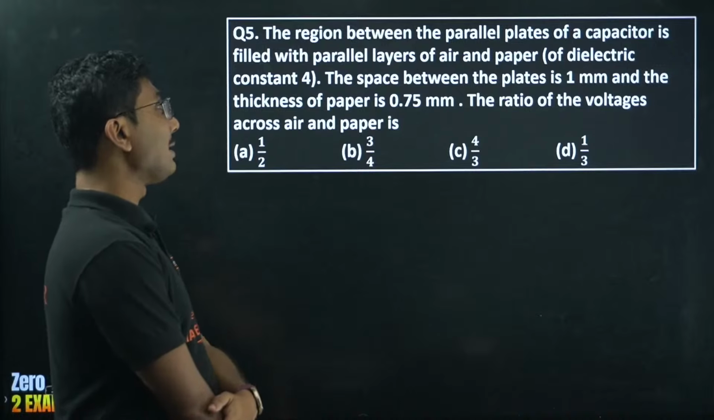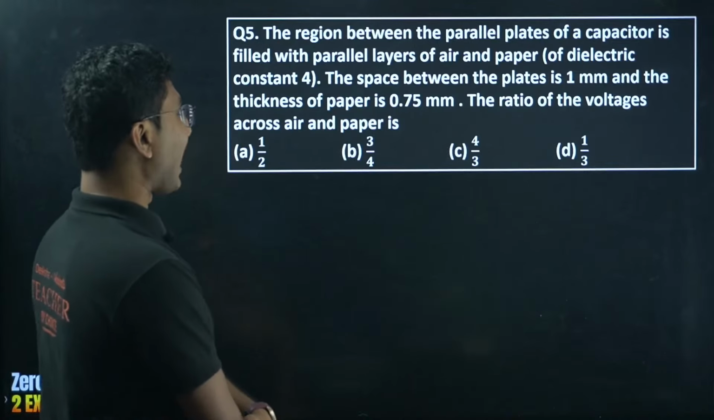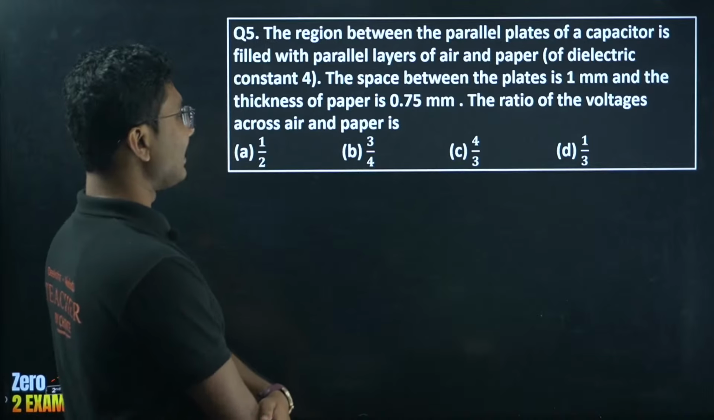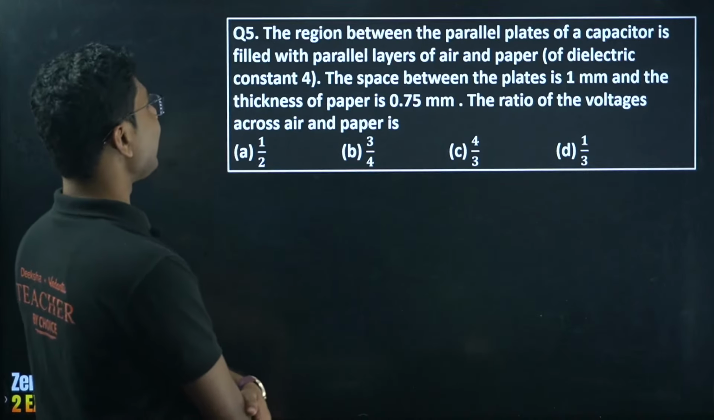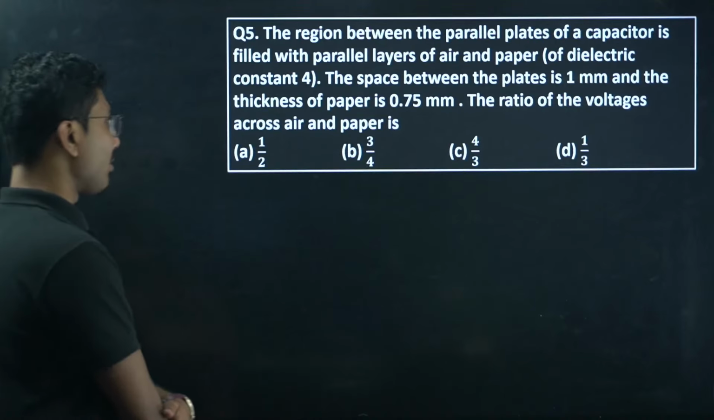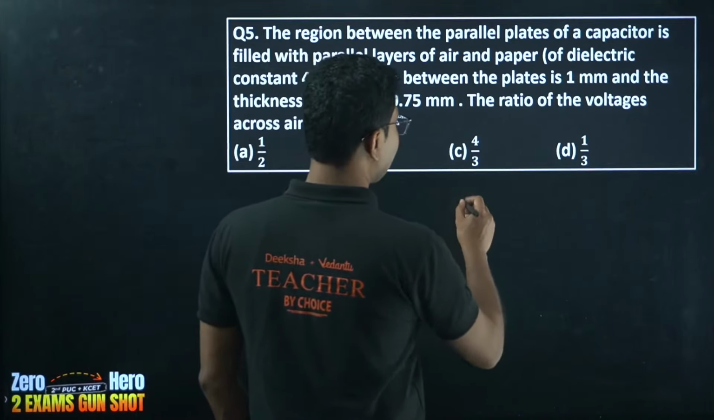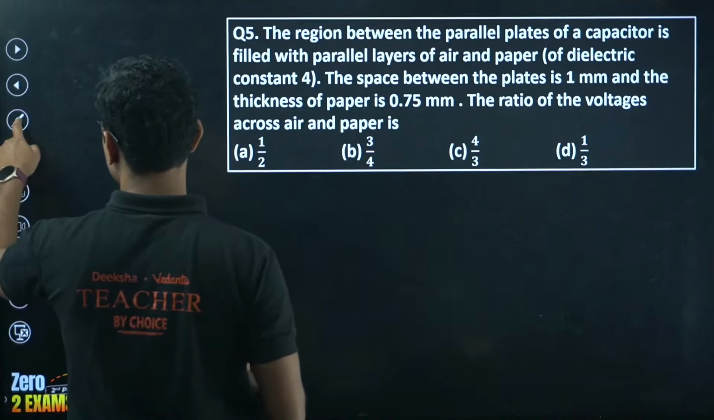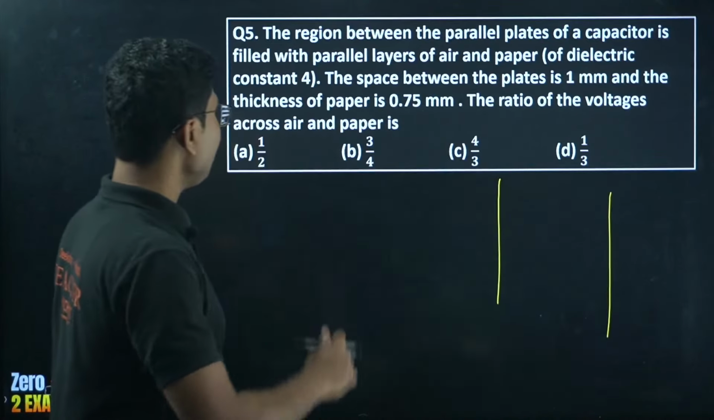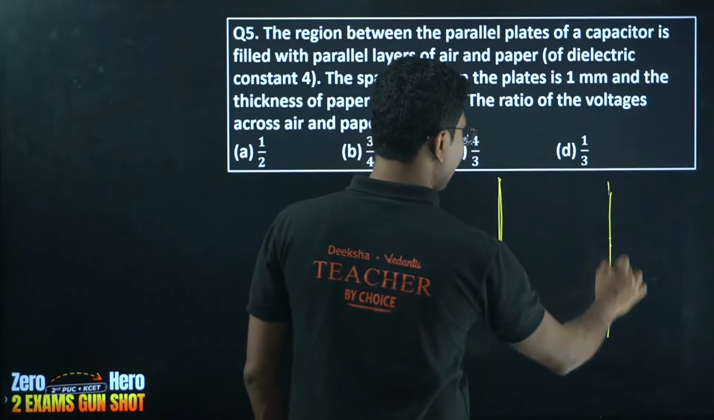The region between the parallel plates of a capacitor is filled with parallel layers of air and paper of dielectric constant 4. The space between the plates is 1 millimeter and the thickness of the paper is 0.75 millimeter. The ratio of voltages across air and paper is? Very interesting question. So we have a parallel plate capacitor. Let me draw the diagram for you. It is filled with parallel layers of air and paper, so we have a layer of air as well as a layer of paper.